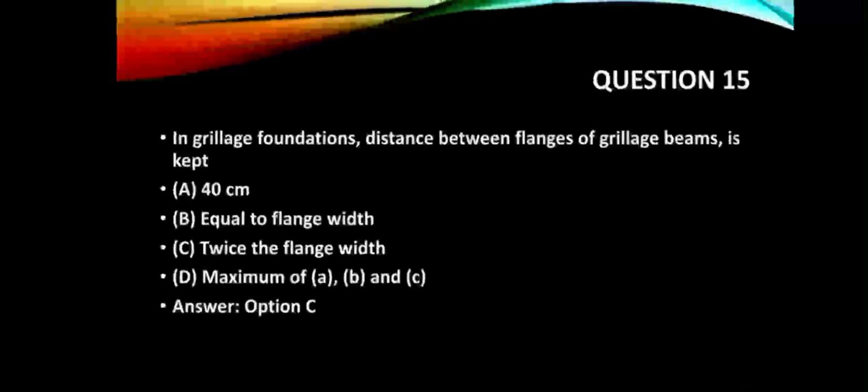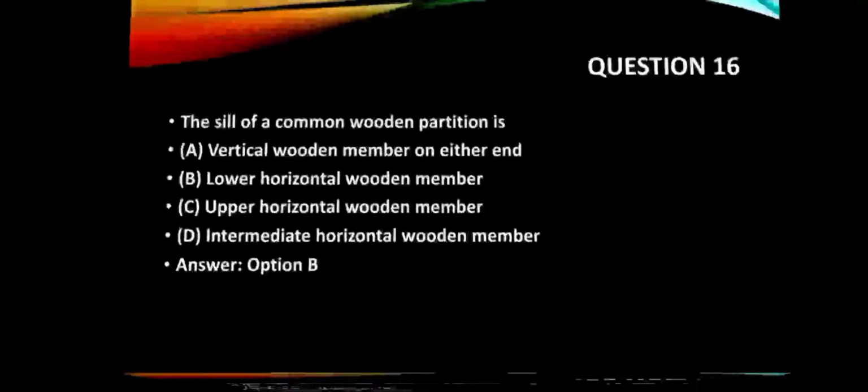Question number 15. In grillage foundations, distance between flanges of grillage beam is kept option A, 40 centimeter, option B, equal to flange width, option C, twice the flange width, option D, maximum of A, B and C. Answer is option C.